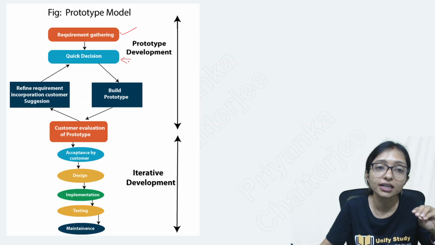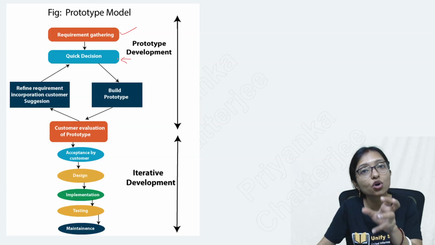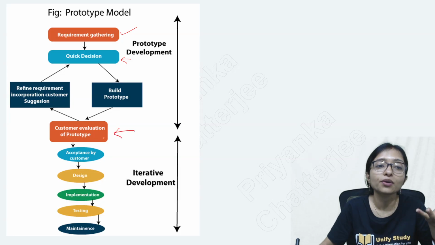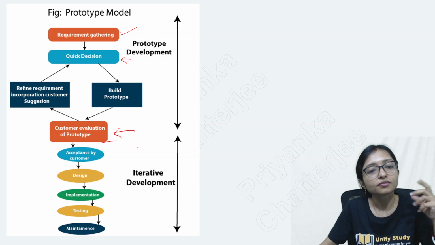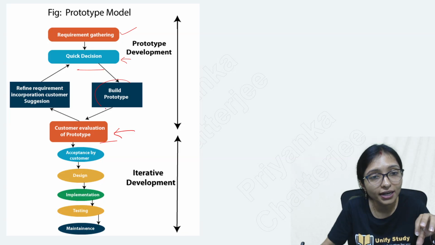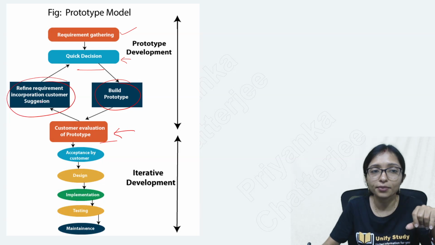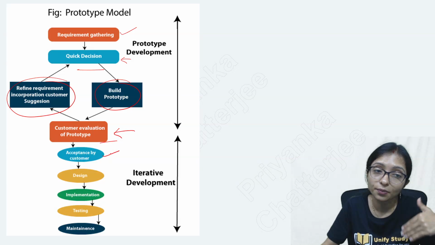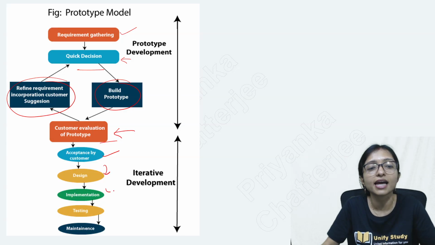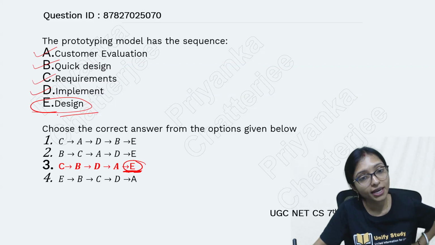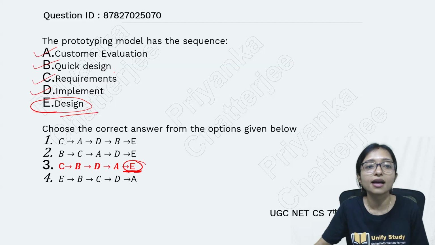After that you are taking a quick decision and you are showing a dummy model, that is called the prototype model, to the customer. Then the customer will evaluate that prototype model. After evaluating, you are building the prototype, refining the requirement, incorporating the suggestions taken from the customer. After the prototype is accepted by the customer, then final design, implementation, testing and maintenance will be done. That's why design is coming at the last.